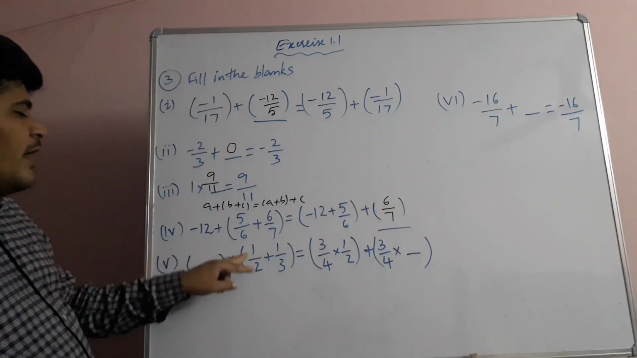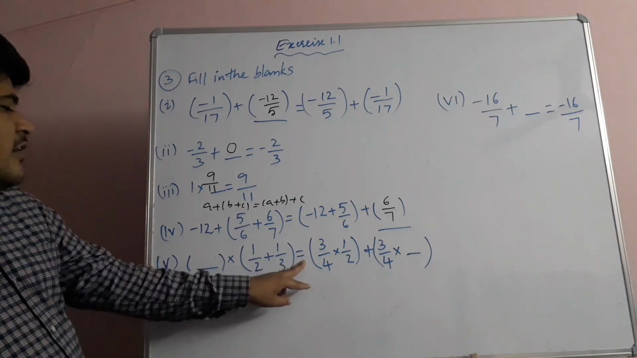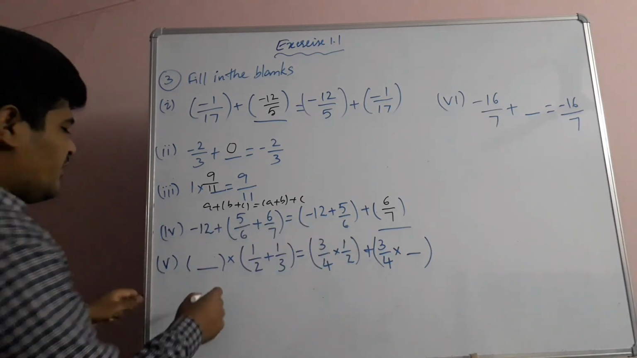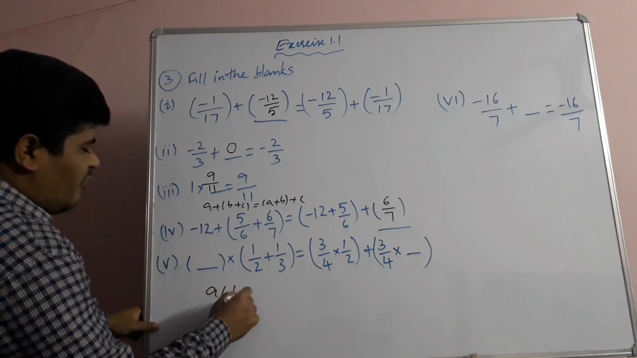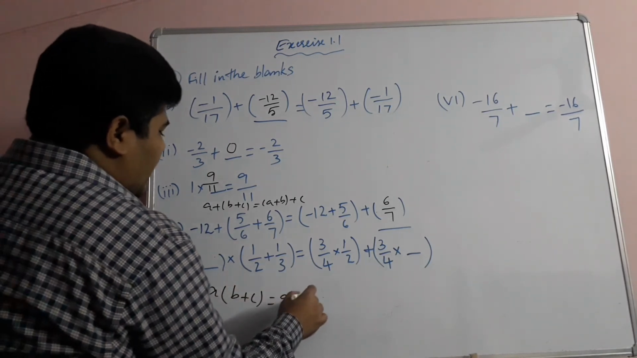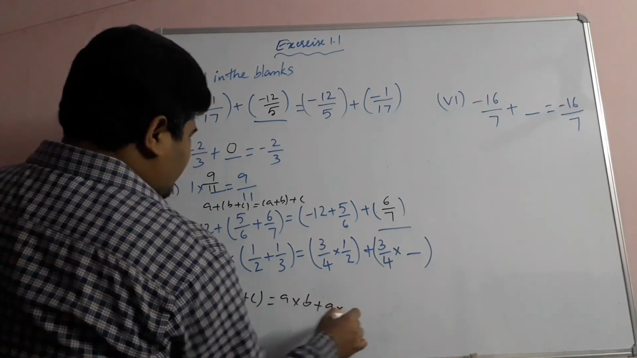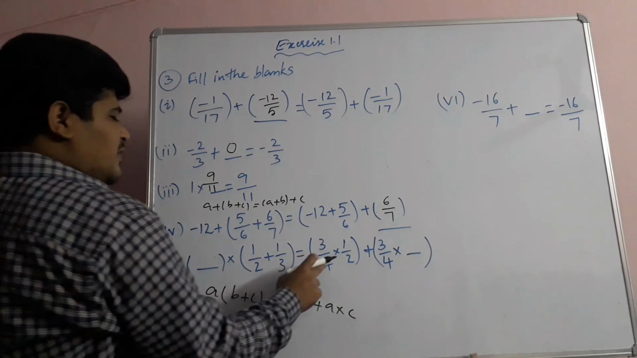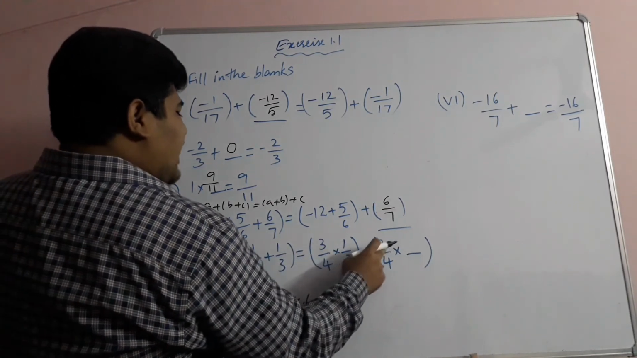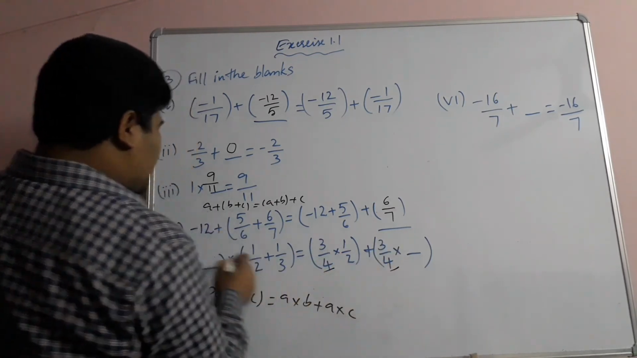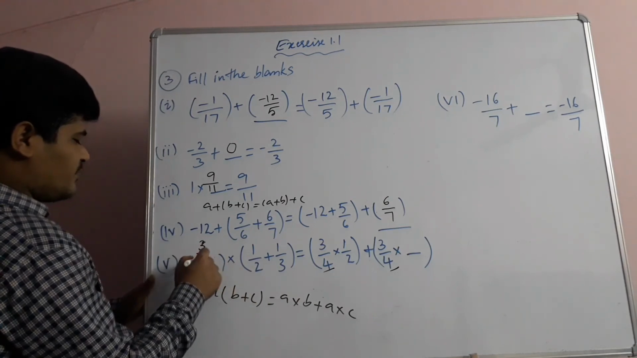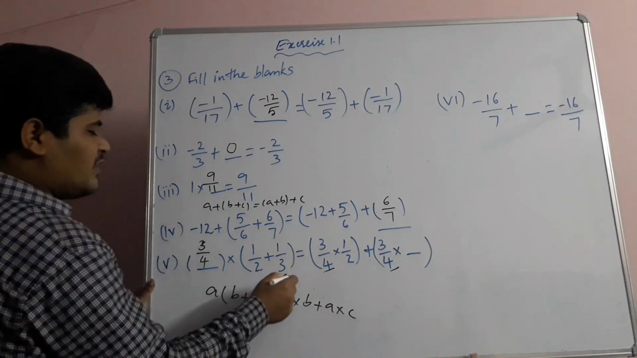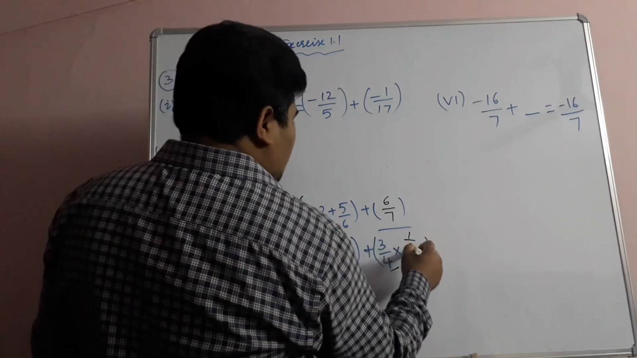Now dash into 1 by 2 plus 1 by 3 is equal to 3 by 4 into 1 by 2 plus 3 by 4 into dash. Children, very simple, distributive property. A of b plus c, what will we do? A into b plus A into c. So A is missing here. A of b plus c is equal to A into b plus A into dash. In the place of A, what is there? 3 by 4. So here 3 by 4 will come. In the place of c, what is there? 1 by 3. So here 1 by 3 will come.